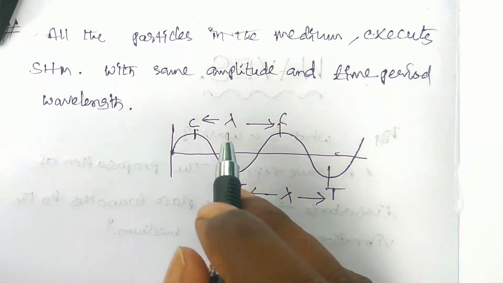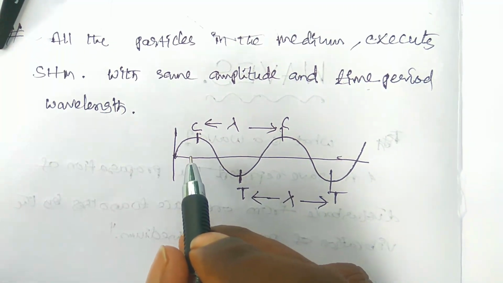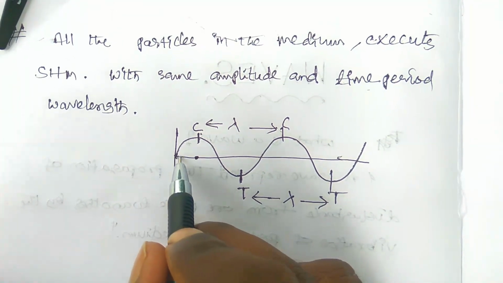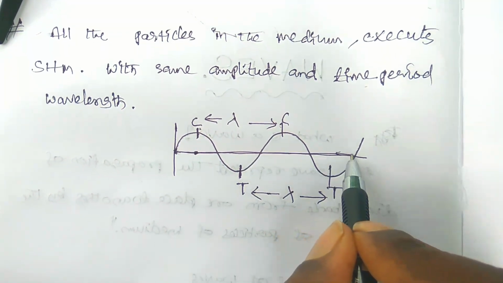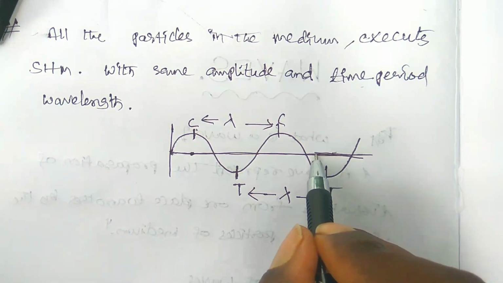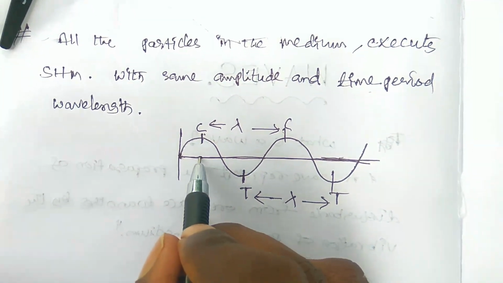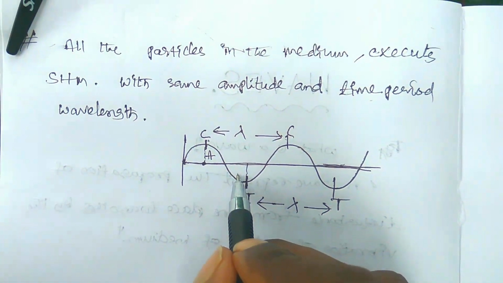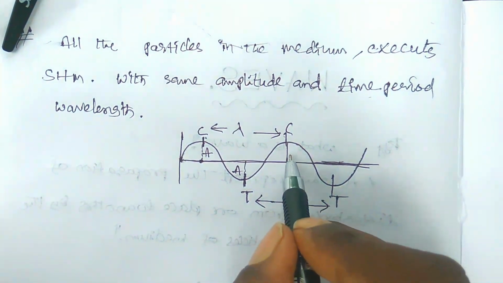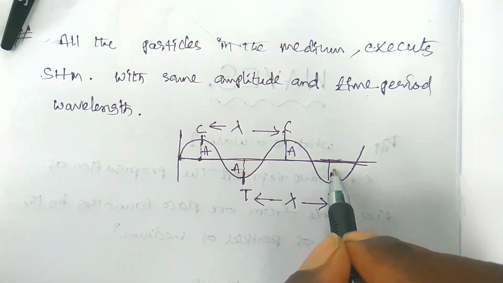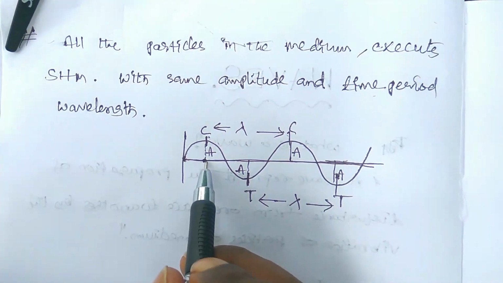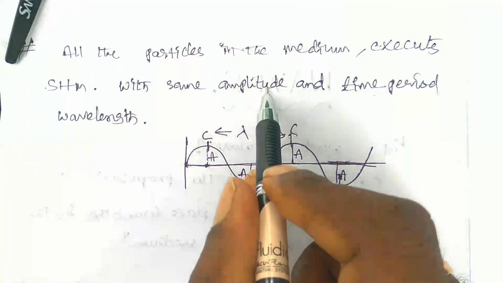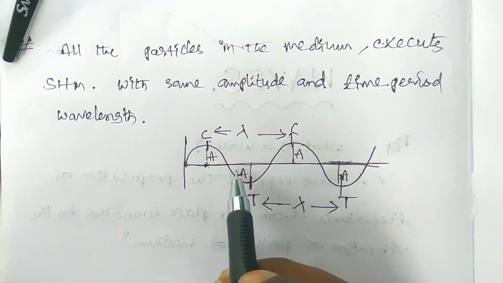So the amplitude is the maximum displacement of the particle from its mean position. This is the mean position. All the zero positions are called mean points. The point where the wave started is known as the mean position. From this is the displacement. Here there is maximum displacement, that is amplitude, and here again maximum displacement, that is amplitude. So the maximum displacement of the particle from its mean position is called amplitude. The amplitude of the particles in a transverse wave is the same.